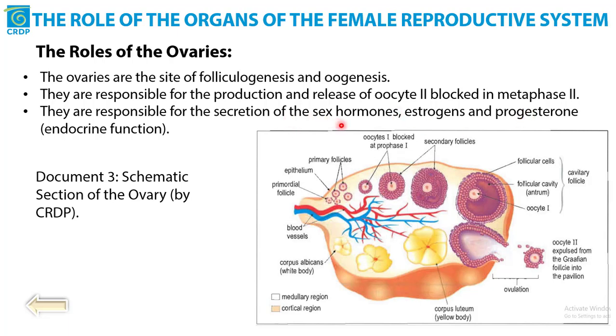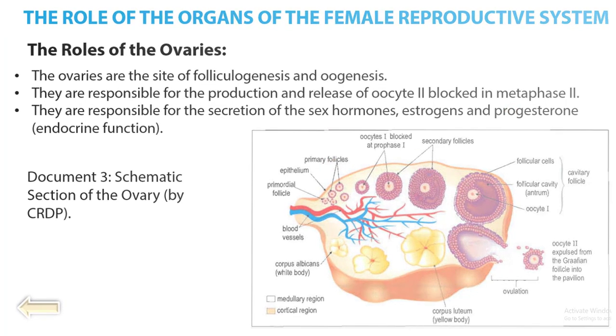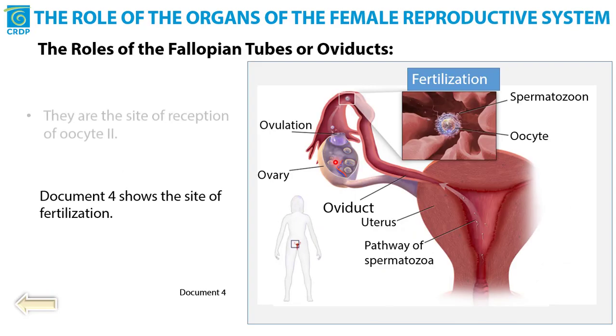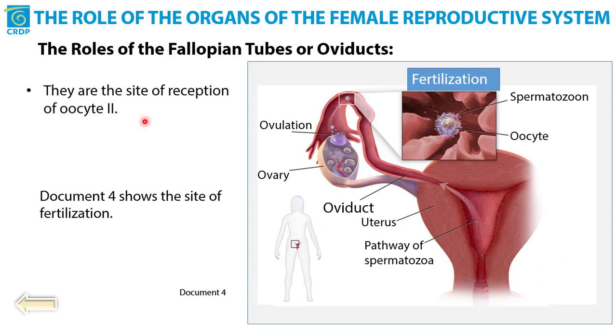Also, the ovaries secrete the female sexual hormones estrogen and progesterone. The role of the fallopian tube, they are the site of reception of oocyte 2.